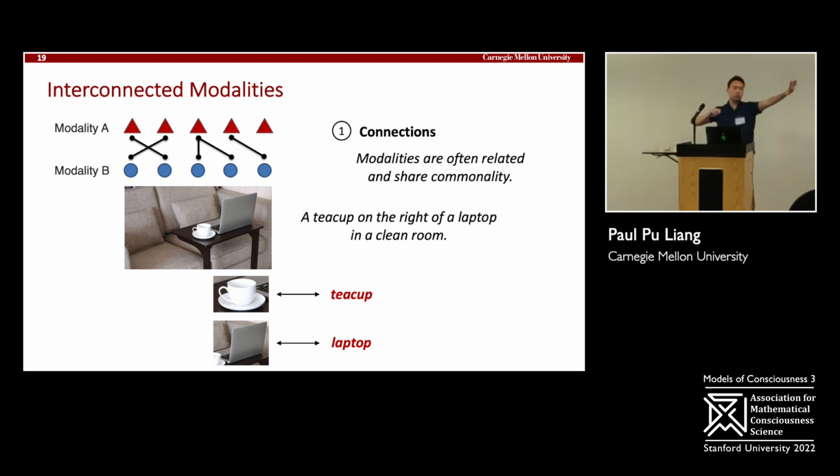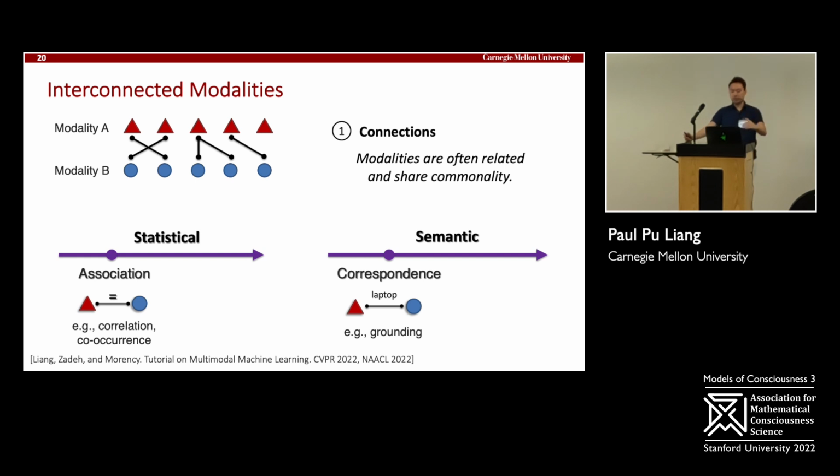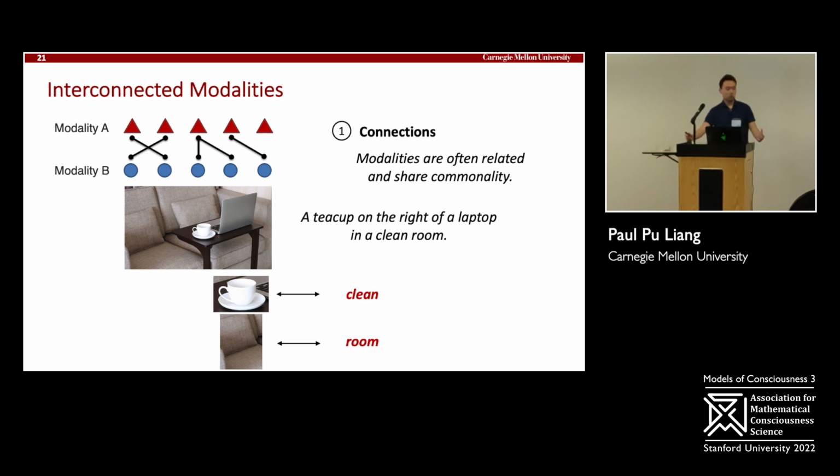The image of the laptop is connected to the word laptop. And this seems trivial, right? But this is the first level of connections. The fact that statistically, these image regions and these words co-occur and correlate with each other. From a more semantic perspective, if we have knowledge, we know that that's because they refer to the same underlying object. That's called correspondence. What's the next level?